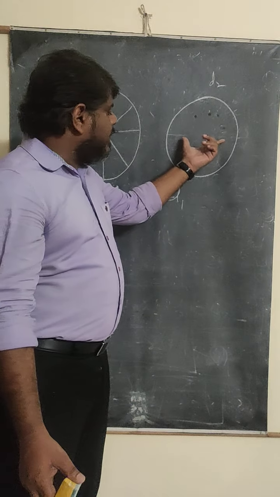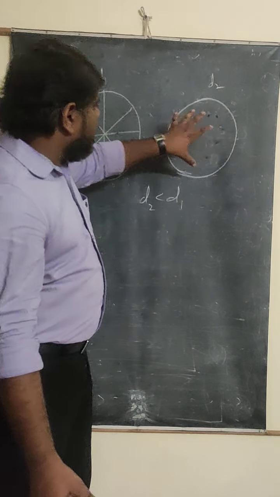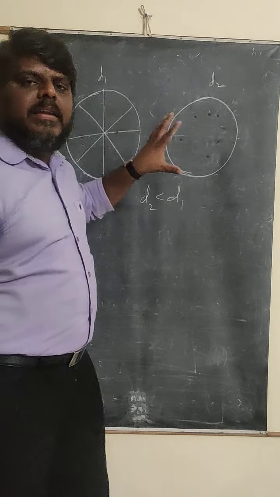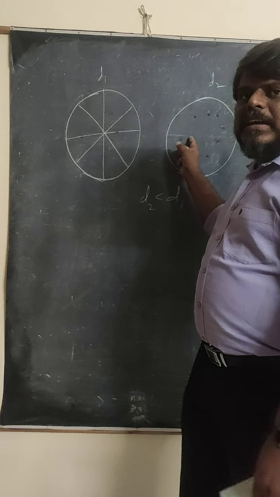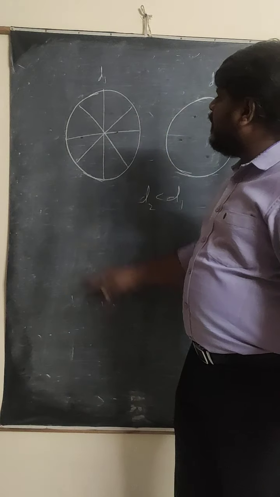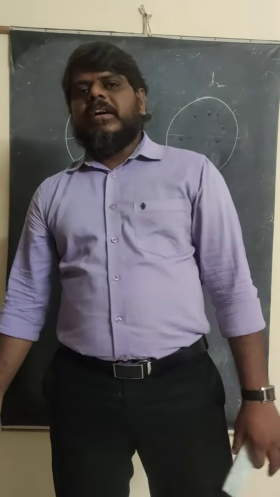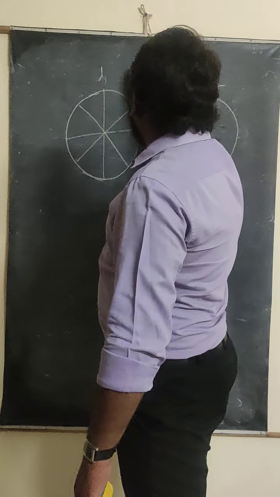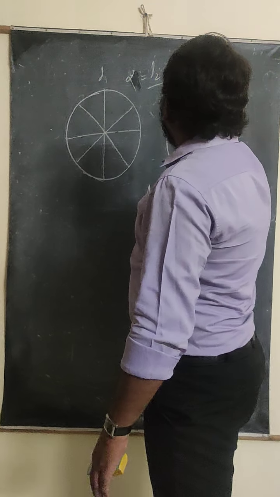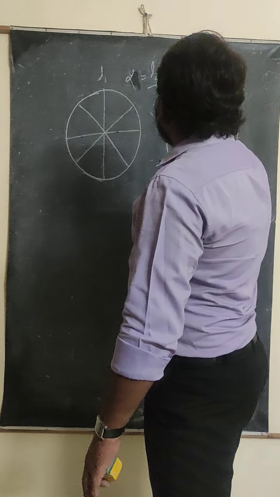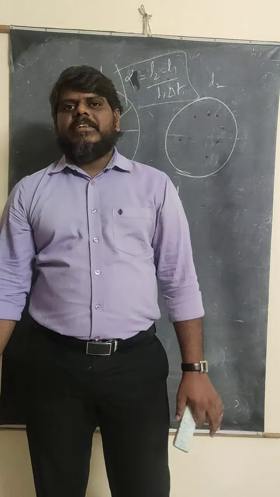Once the iron ring diameter equals the wooden wheel diameter, only then is the iron ring fixed over the wooden wheel. Otherwise, it does not fit. So for the initial length you take the diameter of the iron ring, and for the final length you take the diameter of the wooden wheel. Then you can find the answer. Which formula can you use? Alpha is equal to L2 minus L1 by L1 into delta T. This is the formula you use to find the coefficient of linear expansion.